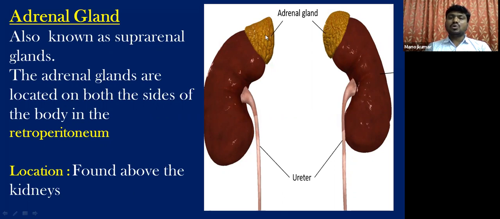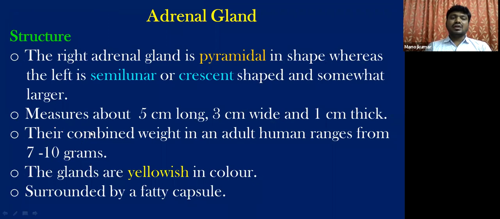One is cone or pyramidal shaped, another is half-moon, crescent, or semilunar shaped. Each adrenal gland measures about 5 centimeters long, 3 centimeters wide, and 1 centimeter thick. And the combined weight of the two adrenal glands in an adult human ranges between 7 to 10 grams.